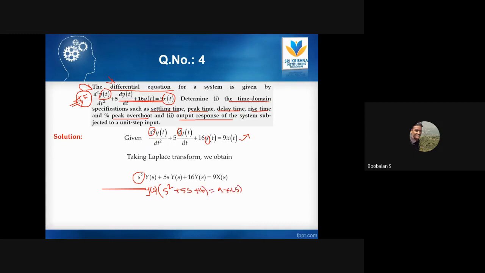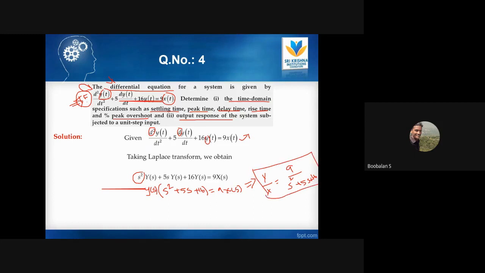Just rearrange your input and output. Input is X of s, and Y of s is my output. Just rearrange this equation. Y by X, output by input, is equal to 9 divided by s square plus 5s plus 16. This is the transfer function we now have in hand.